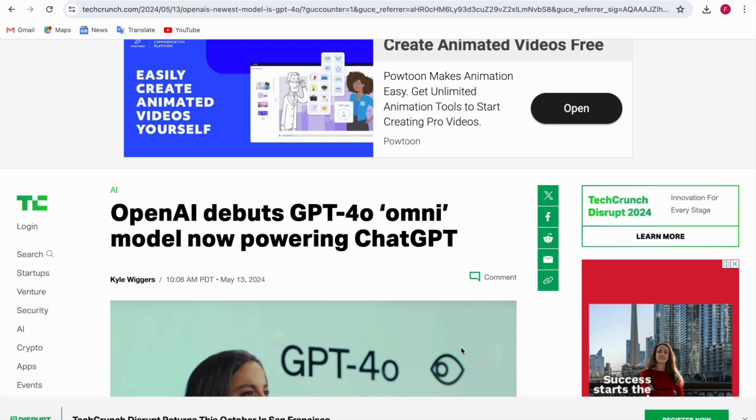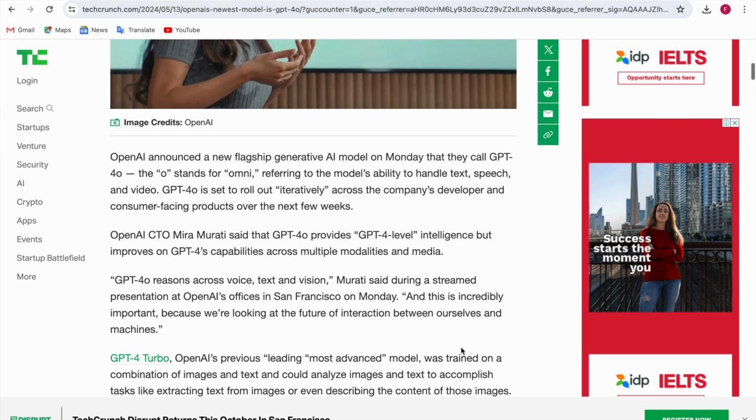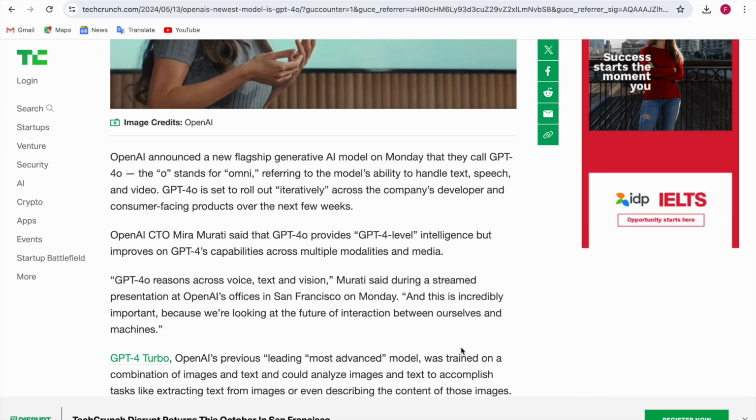Now, here I'm at a blog which says OpenAI debuts GPT-4o Omni model now powering ChatGPT. Just yesterday they announced it, and what it does is voice, text, and vision. Means you can capture images or show them from your mobile phone. You can show the images and it can recognize them. You can talk to it through voice, for example even real time translations.